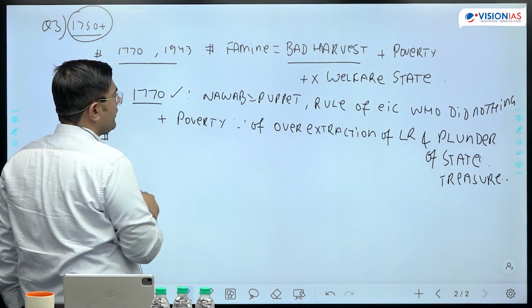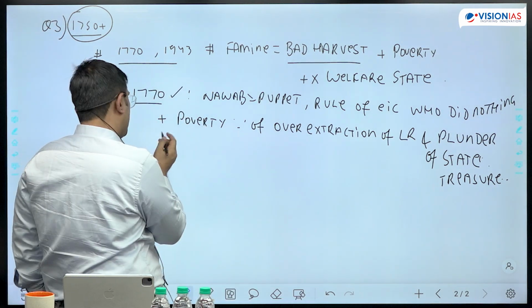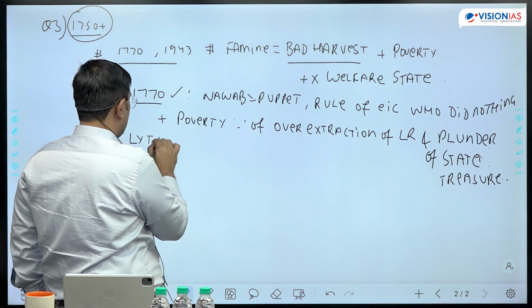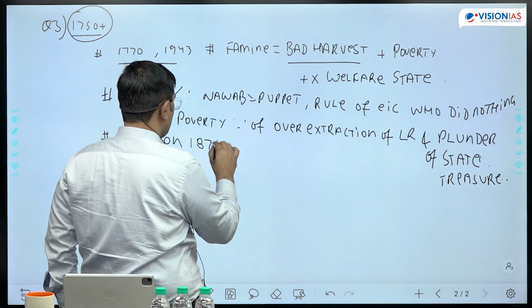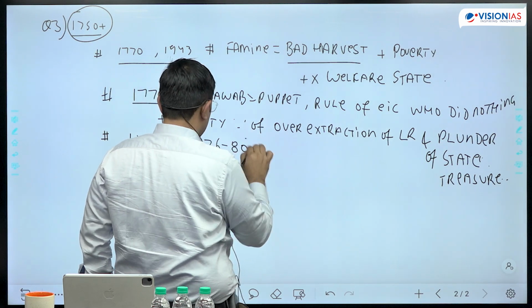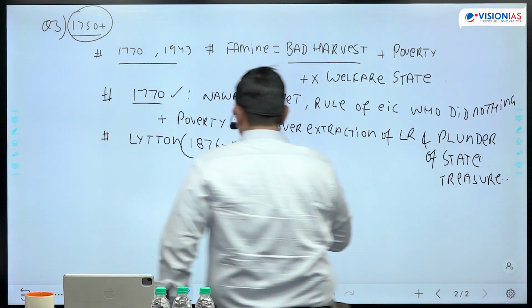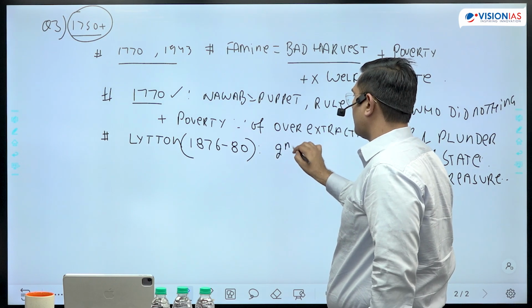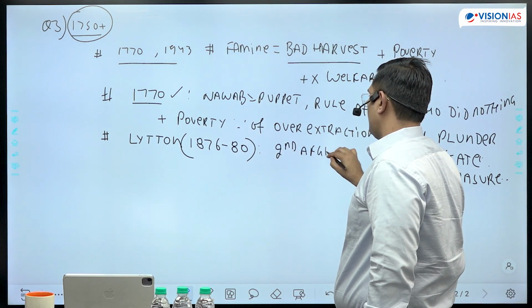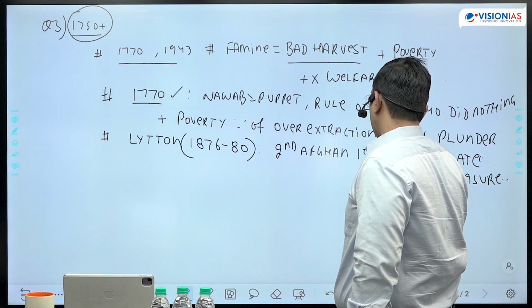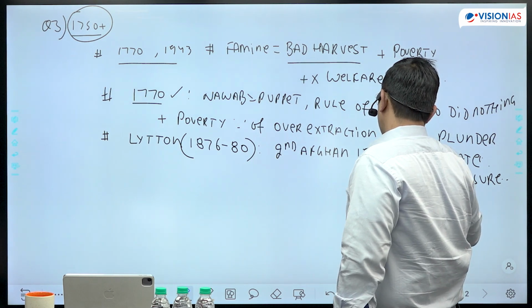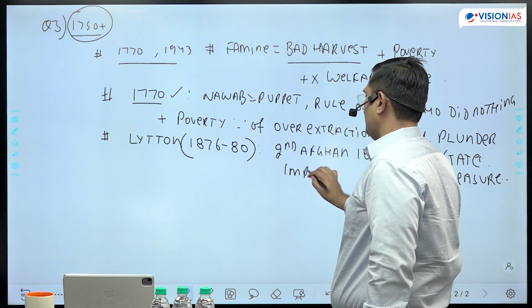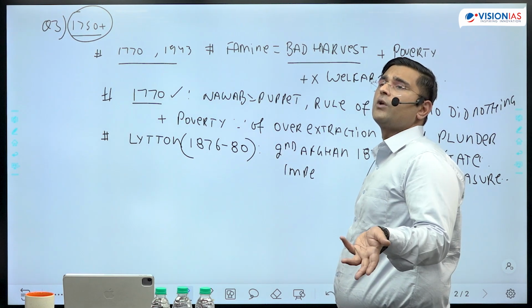Second aspect, you can mention that the state was not a welfare state, and there you can mention Lytton's administration of 1876 to 1880, whereby famines were taking place. And what you're doing: Second Afghan War, you're doing Imperial Darbar, where Queen got corona.